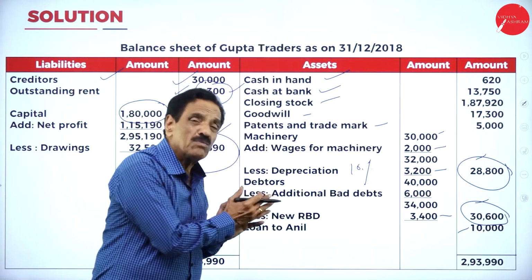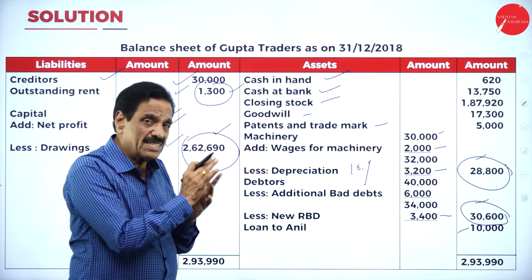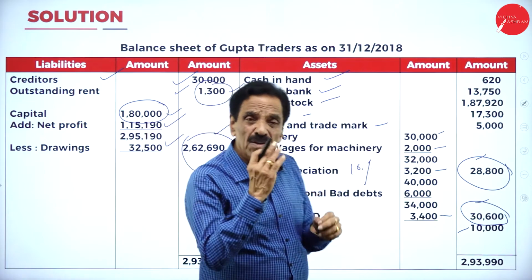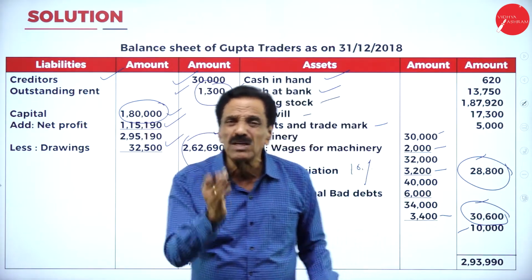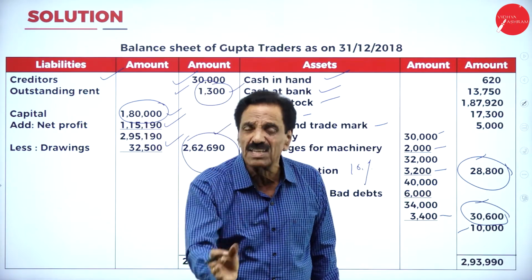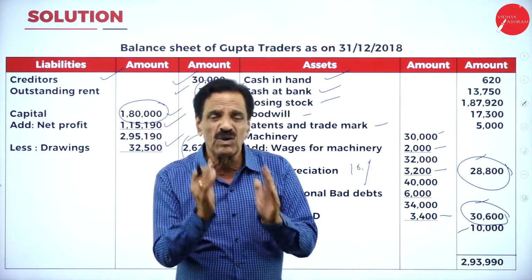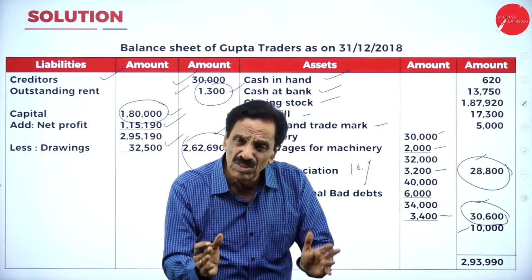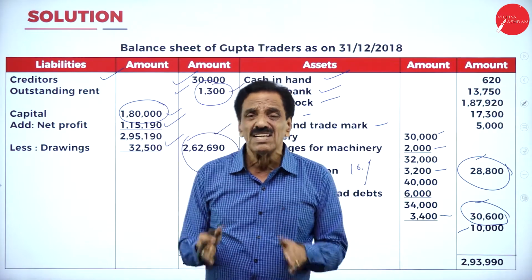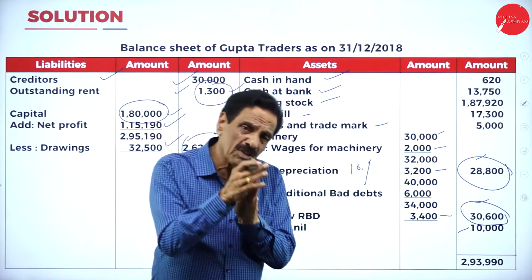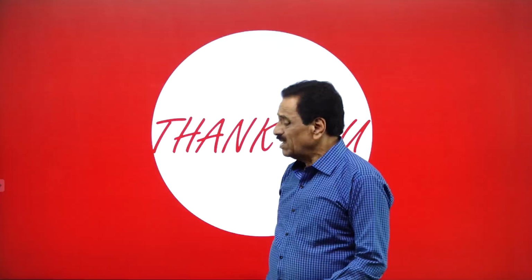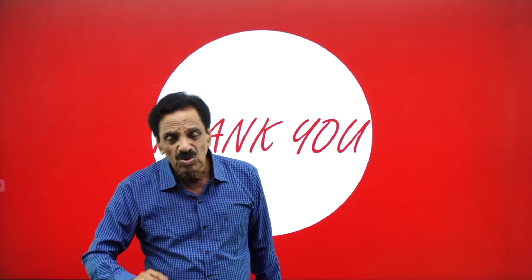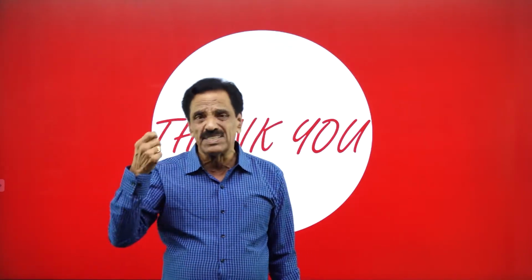Sometimes you may feel difficulty regarding the assets and liabilities. When you go through the problems, you will slowly develop more interest. Work more and more. Accountancy is not at all about intelligence. It's hard work. However much hard work you put in, the result will be accordingly. So we have solved the first problem. In the next session, we are going to solve another problem with all good adjustments.